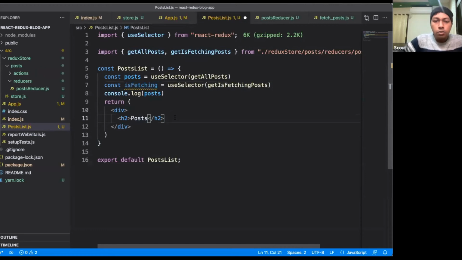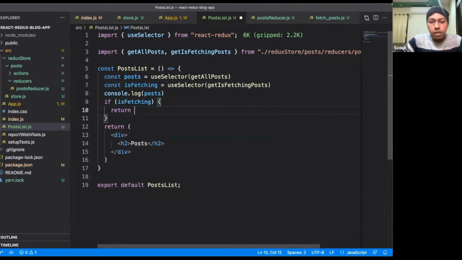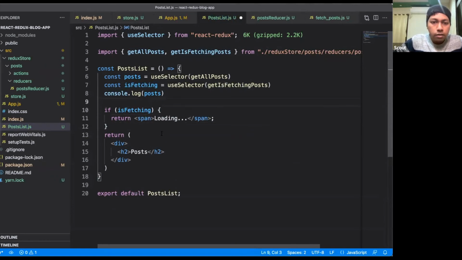So now we can show something like, if is fetching, we will return a span called loading. And if it is not fetching, that means data is ready.